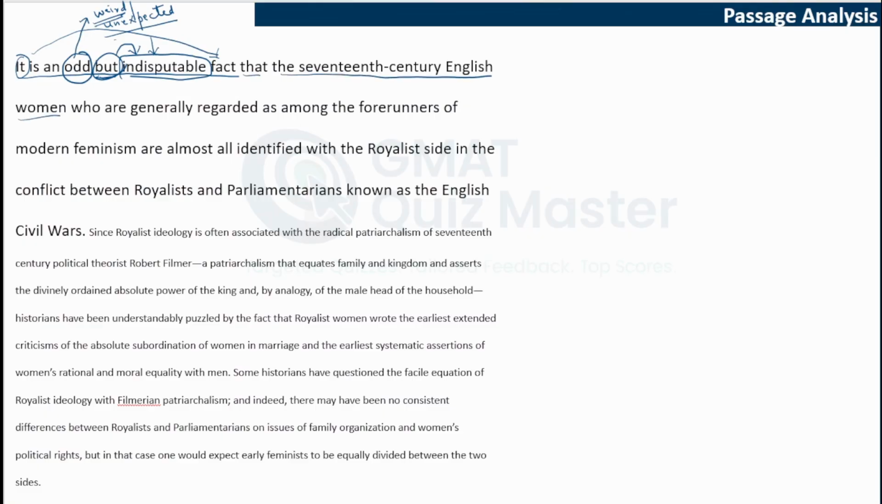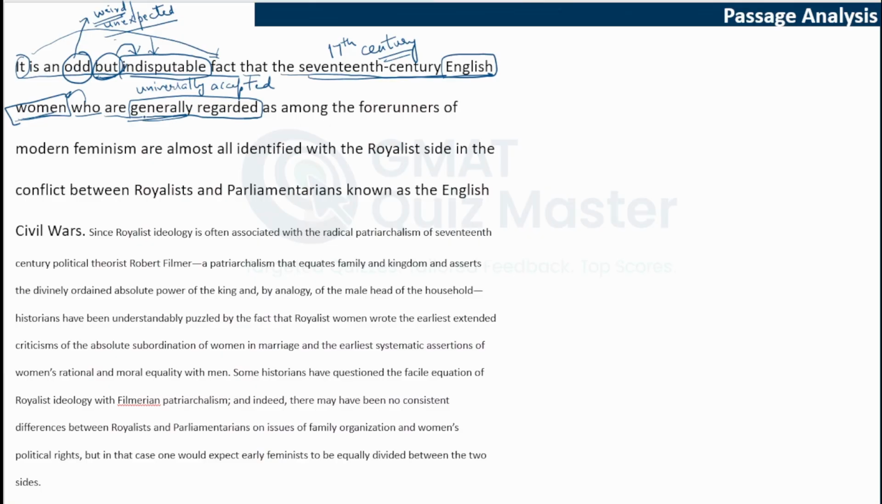All right, let's read the fact now: that the 17th century English women. So the fact is about these English women from this time period. It is not about any other segment, it is about this particular segment of English women from the 17th century. What about them? So these English women from the 17th century are generally regarded. Generally regarded means it is not universally accepted. It is not something that everyone accepts, but it is something that is generally believed.